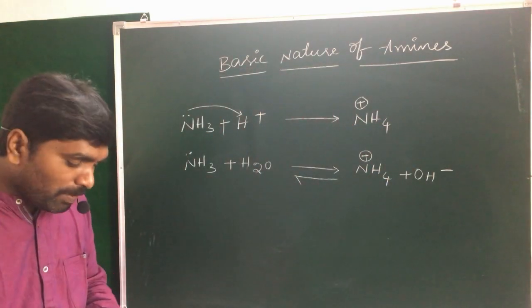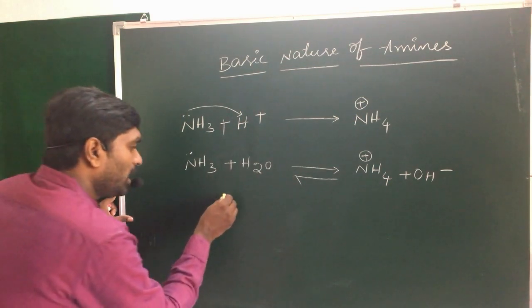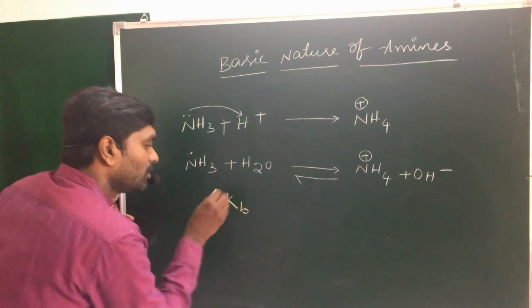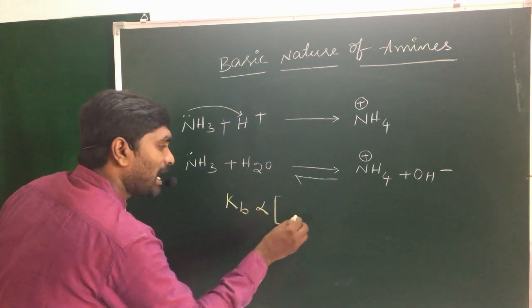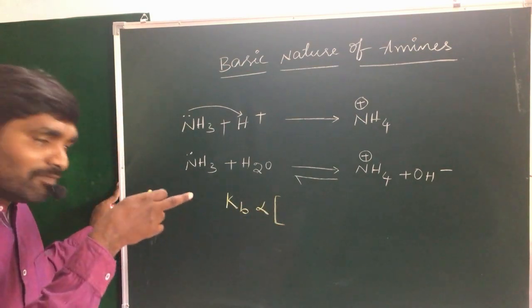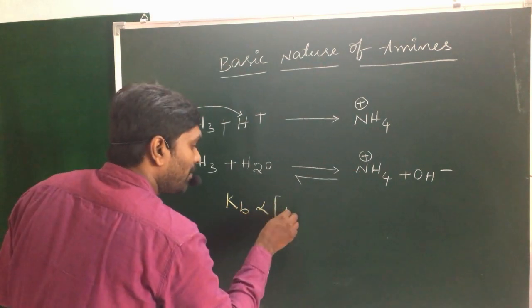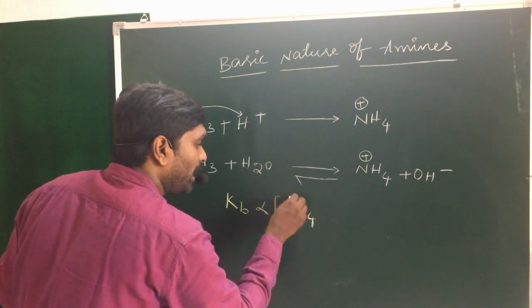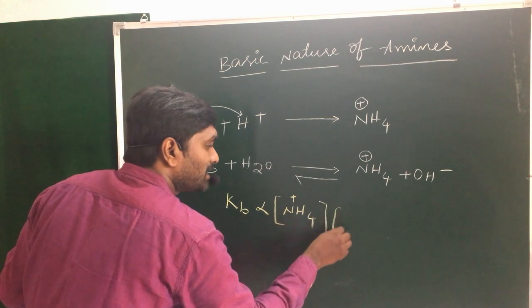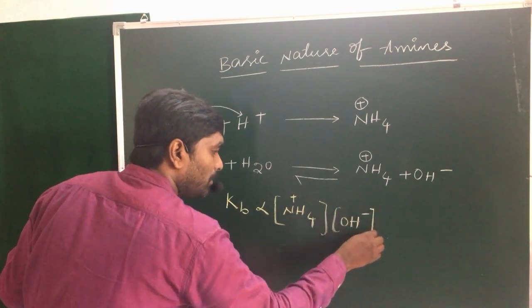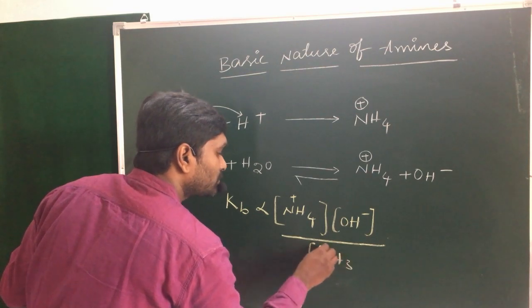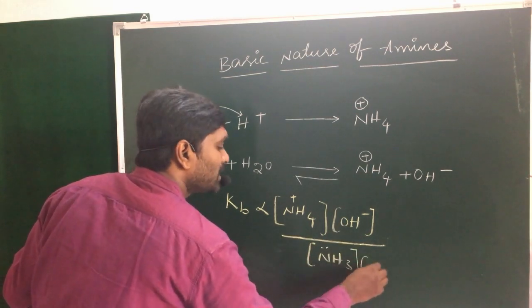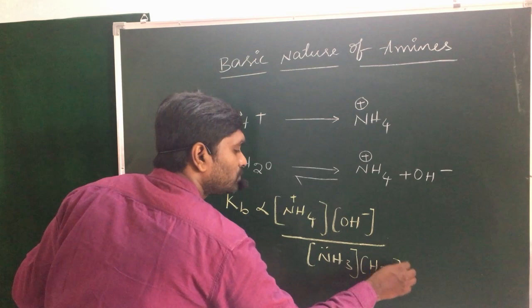And more importantly, when you write the Kb, the equilibrium constant, it is directly proportional to the concentration of the products and inversely proportional to the reactants. That is, the concentration of the product NH4 plus and the concentration of OH minus, divided by the concentration of NH3 into the concentration of H2O.